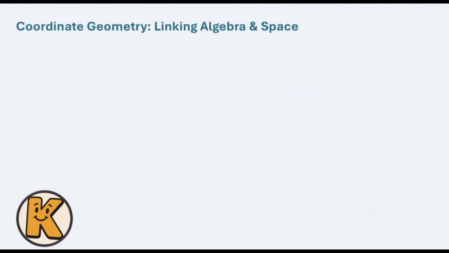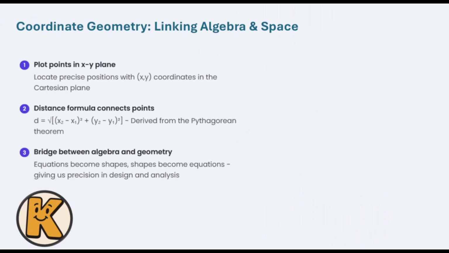So after that, let's talk about the coordinate geometry. That is how we are actually going to connect the algebra that we learned from the previous video with the space itself. So when we were talking about the point, I told you that they were zero dimensional. It means that right now we don't know anything about them. And if somebody would say, okay, draw a point, or show me a point, I would just use a random thing and say, okay, this is a point. But actually, we are going to follow a very strict rule about that.